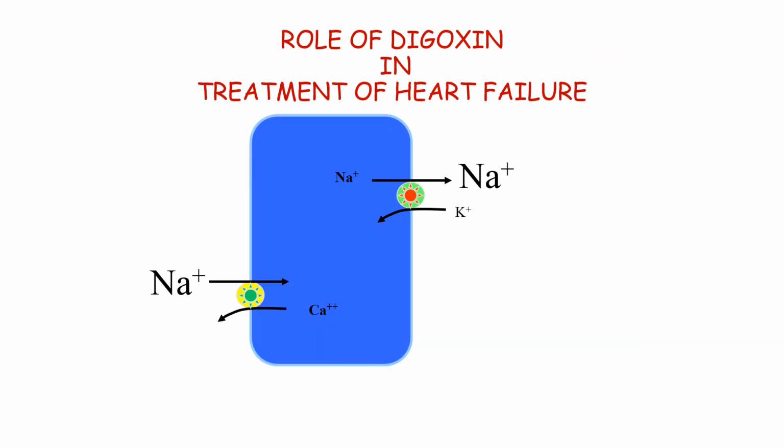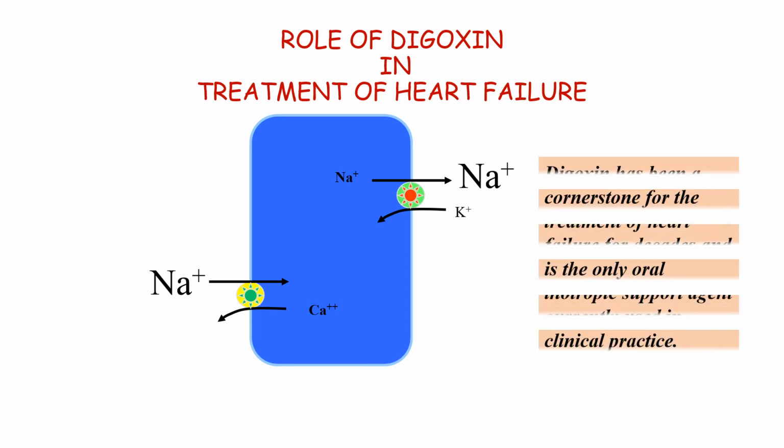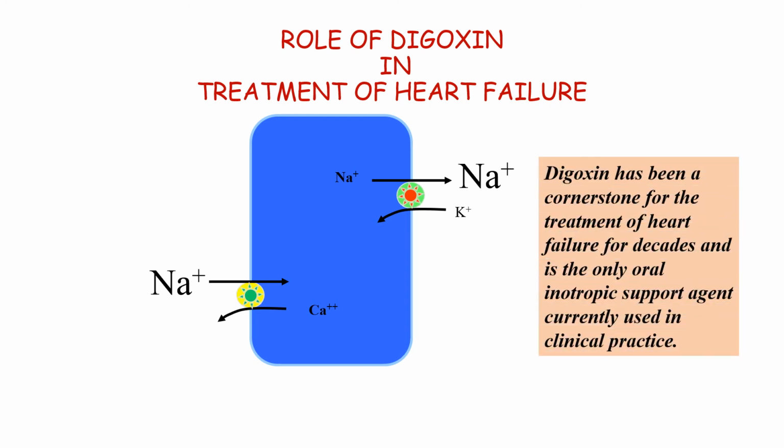So with your knowledge and understanding of sodium potassium ATPase, can you discuss the role of digoxin, which is used in the treatment of heart failure? Here what you see is a cardiac muscle cell that has a sodium calcium exchanger and also the sodium potassium ATPase pump, which is present in all the cells of the body. So what happens with digoxin is there is a block in this sodium potassium ATPase pump. Blockage of this pump will result in increased concentration of sodium inside the cell.